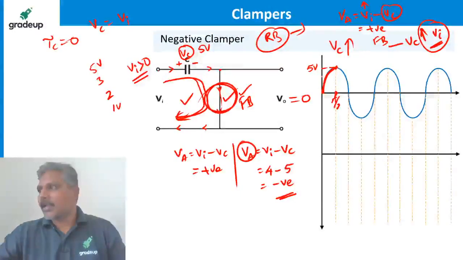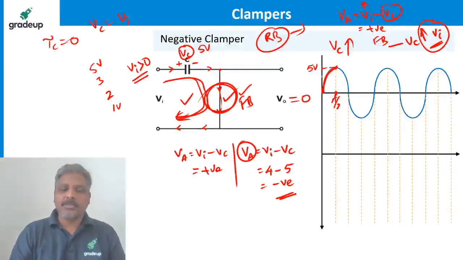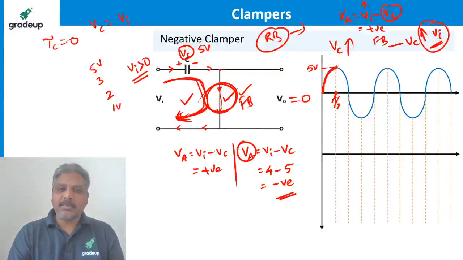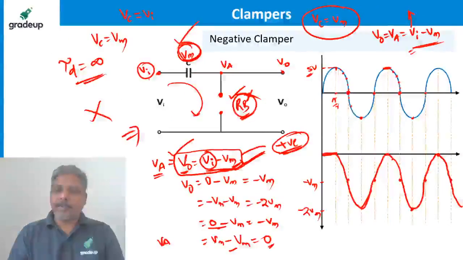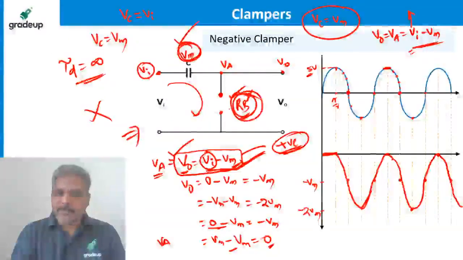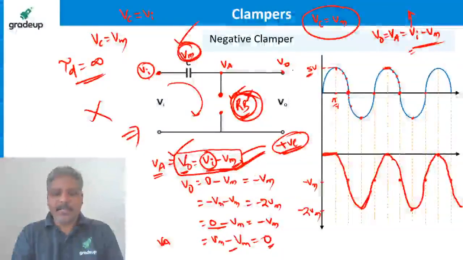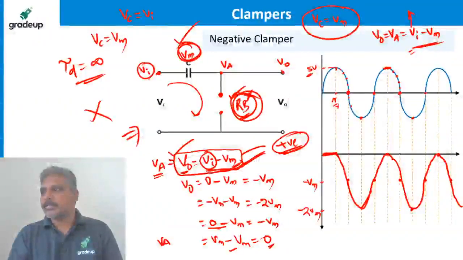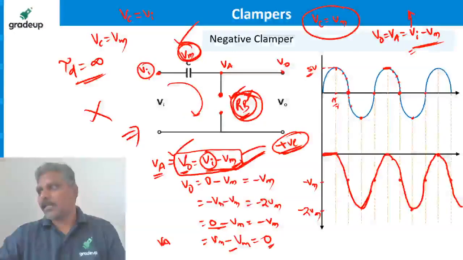Tripathi, sir, isn't the capacitor discharging? No, because for the capacitor to discharge, like to charge, there must be a closed loop. The moment after pi by 2 radians, the diode becomes reverse biased, so the capacitor cannot discharge. Where is the path for the capacitor to discharge? There is no discharge. Okay.